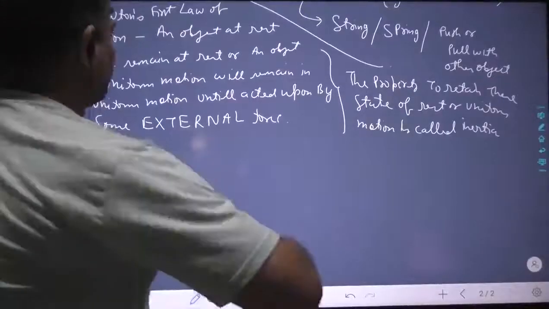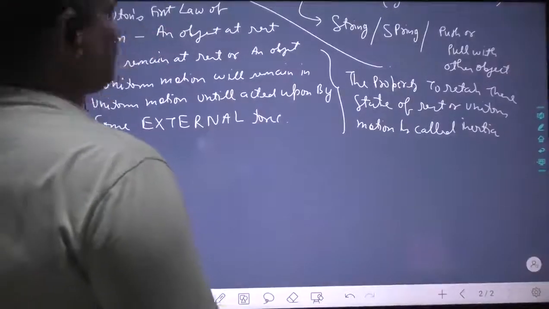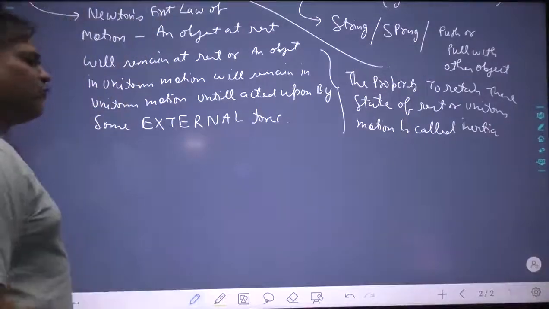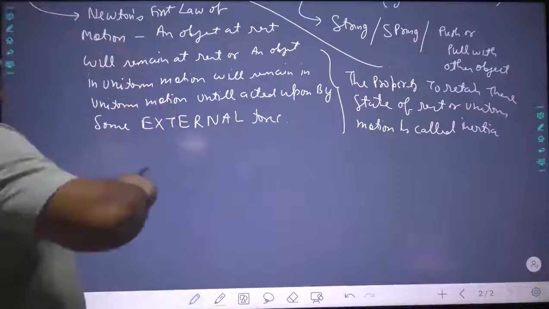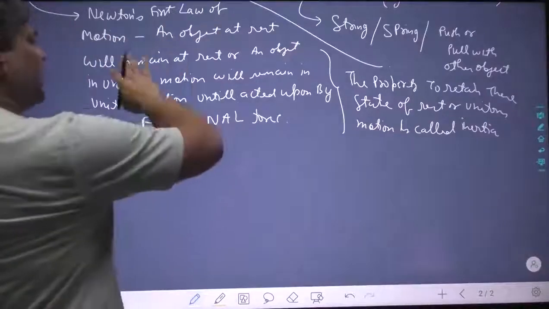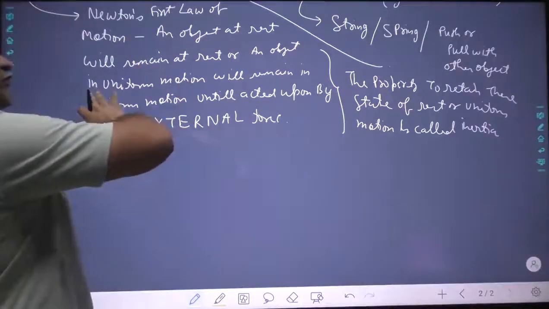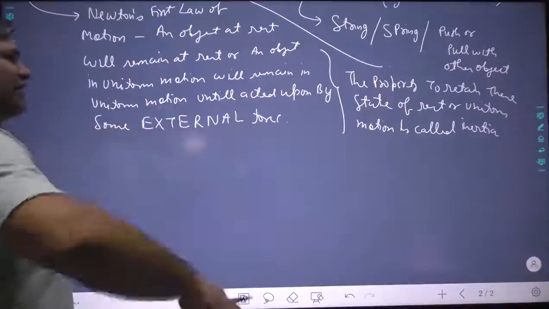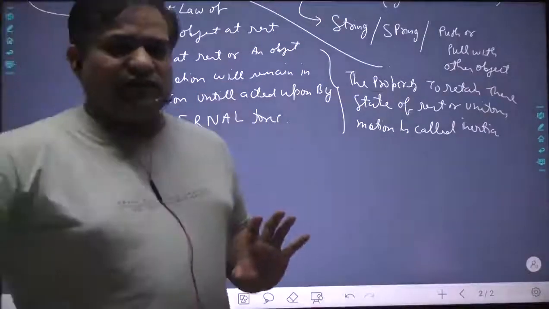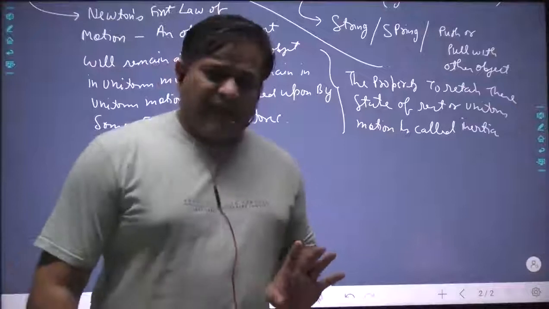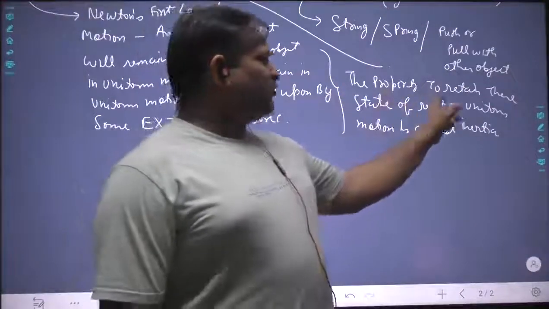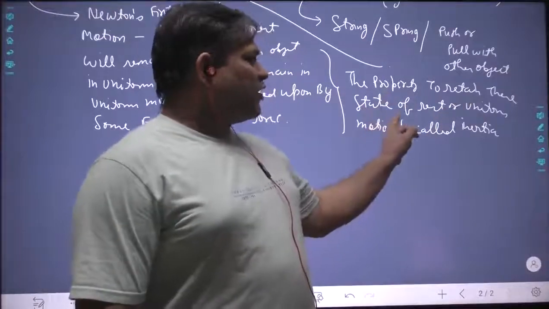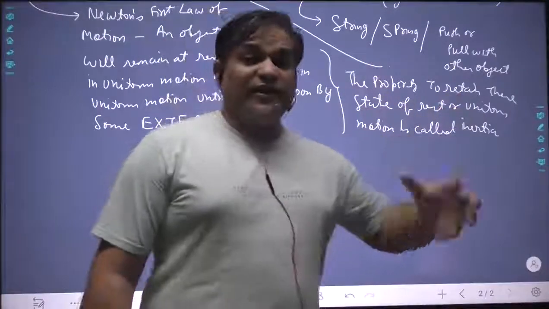Now see, Newton's first law of motion we were discussing. Let us discuss a little more in detail. It simply says that an object at rest will remain at rest, an object in uniform motion will remain in uniform motion until acted upon by some external force. Until you disturb something, it will not get disturbed. The property to retain the state of rest or uniform motion is called inertia.